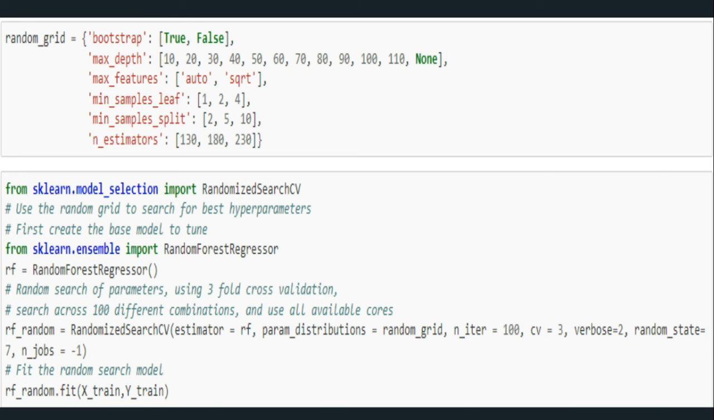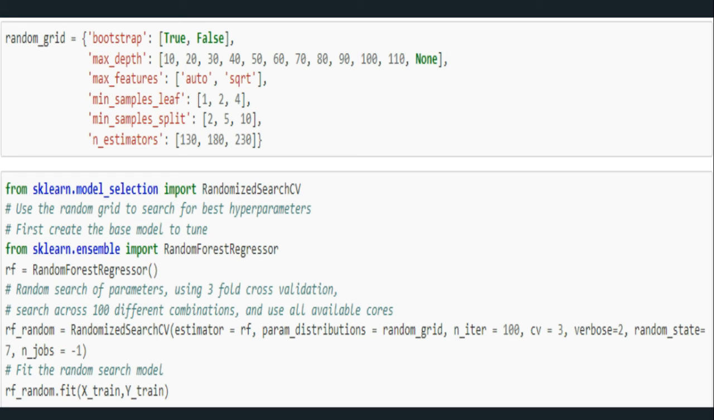Now it's time for hyperparameter tuning. So I initialized a random grid with all the parameters of random forest with different values. Then I initialized the randomized search CV and again initialized the random forest. Then using the randomized search CV, I gave the estimator, that is RF, meaning random forest, param distribution with the random grid, n_iter 100, CV 3, verbose 2, random state 7 and n_jobs -1, because I want to utilize all my CPUs.